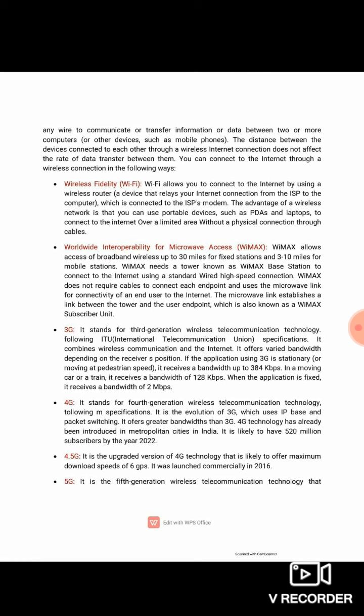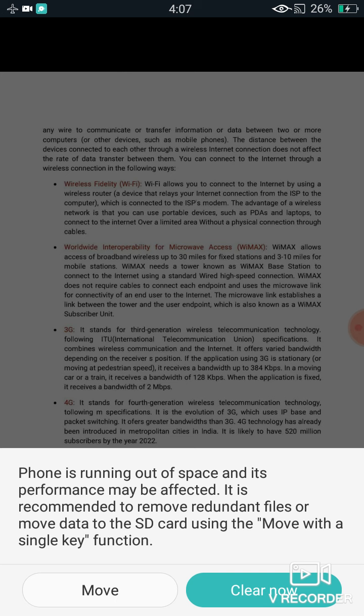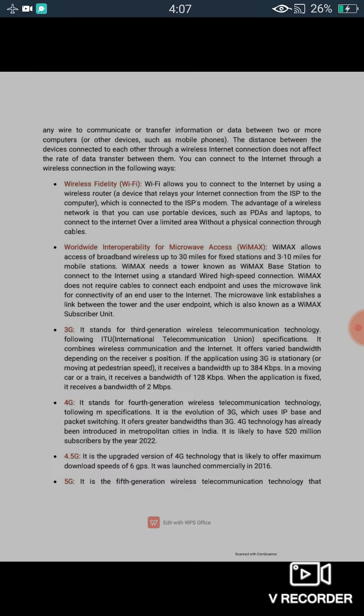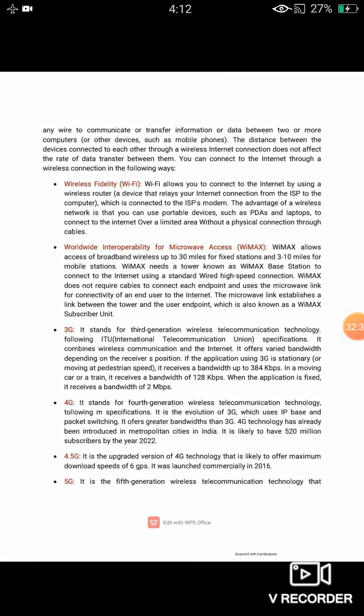It offers wired bandwidth, a variety of bandwidth depending on the receiver's position. It provides a bandwidth of 128 kilobytes per second to 384 kilobytes per second.